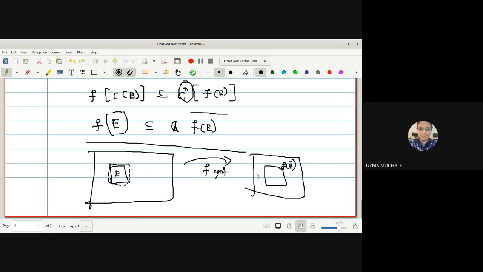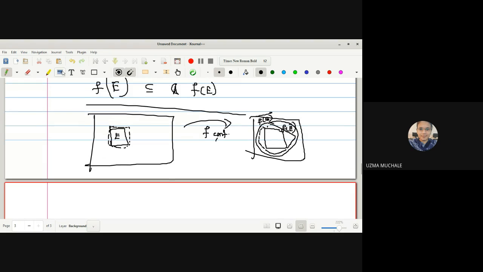Okay, so what is your F of E? First you have to find out F of E, and then we have to show that it is contained in closure of F of E. Okay, given that a mapping F is continuous, then you have to show that F of closure of E is contained in closure of F of E. Okay, so this is E, and F of E will be some set, and then suppose here is your F of E, then closure of that will be closure of F of E, and here is F of E bar.